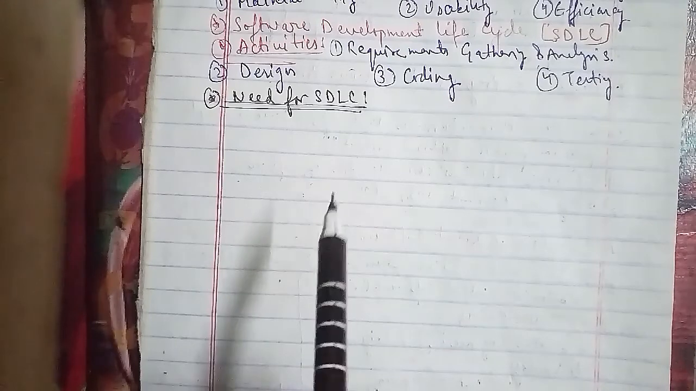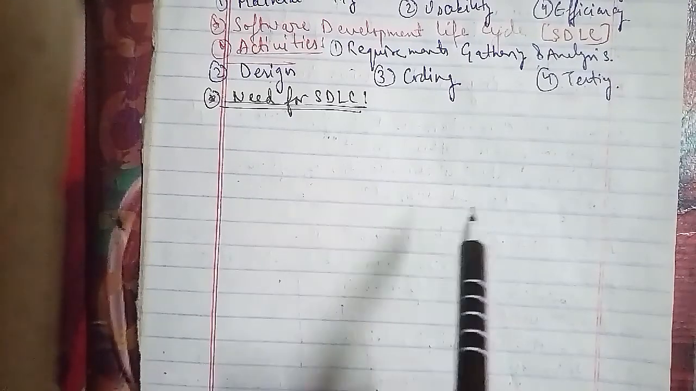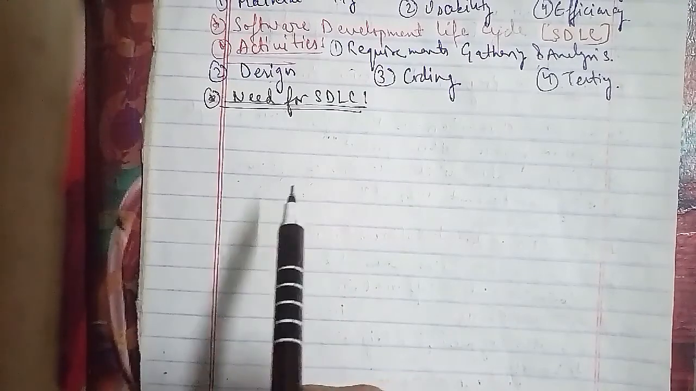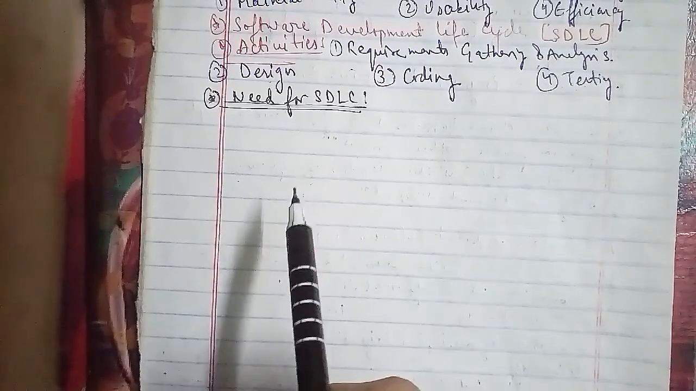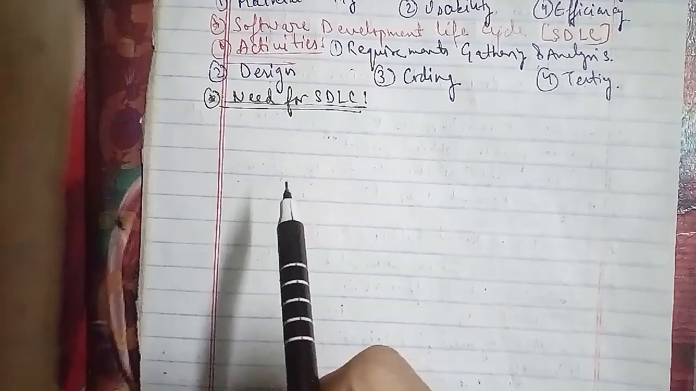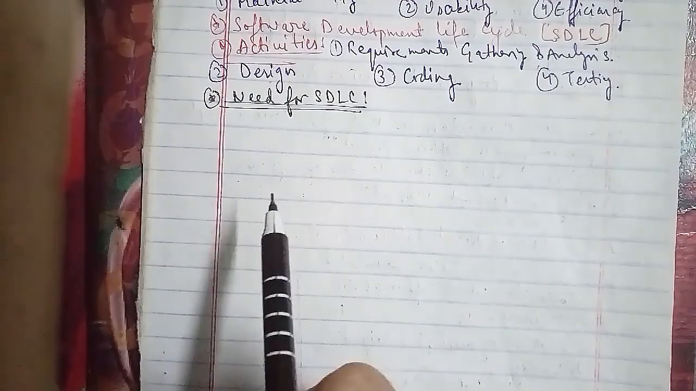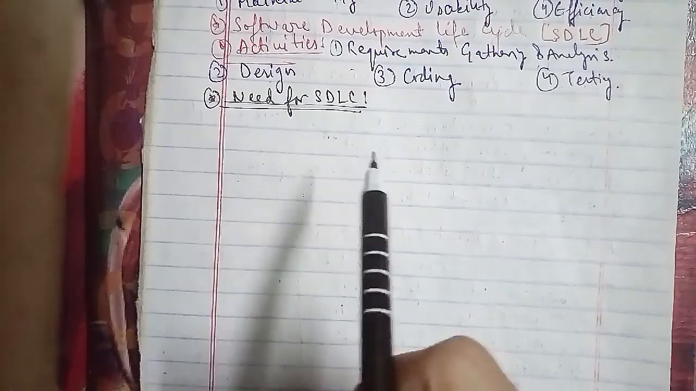Now we will go ahead with the next question. Another important question that we have to talk about is: what do you mean by software process, which we have already discussed, and what is the difference between a methodology and a process? We have to discuss that here.